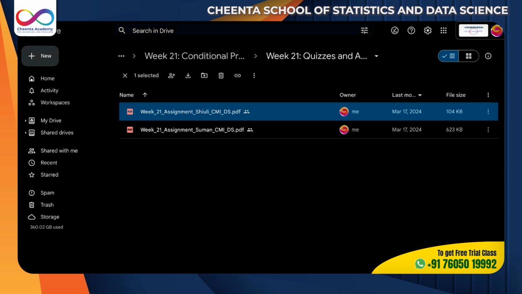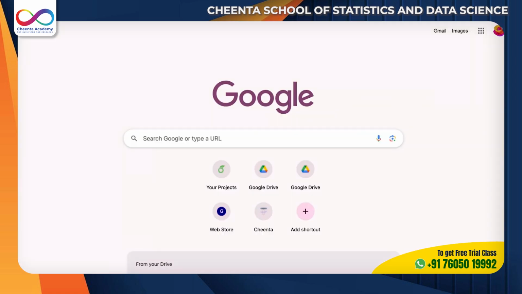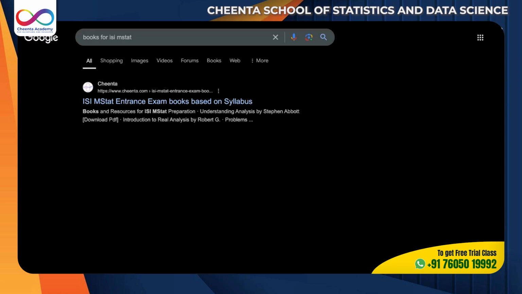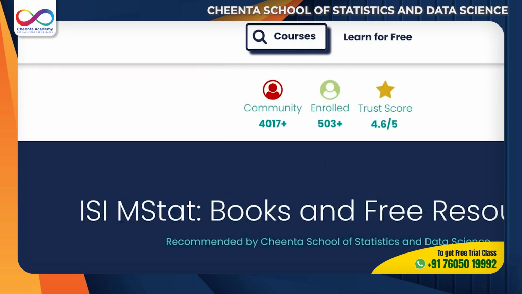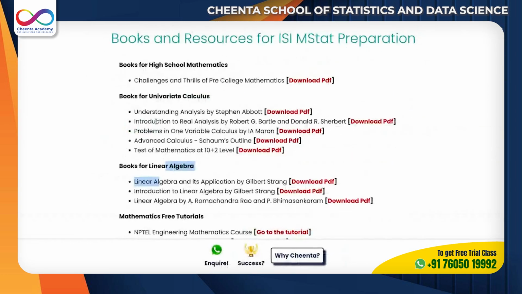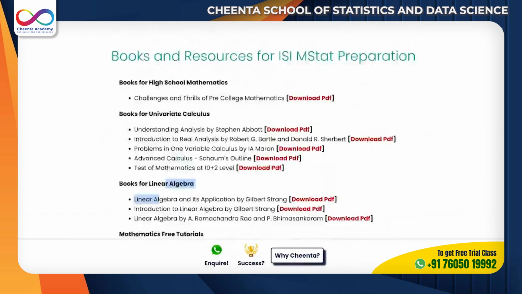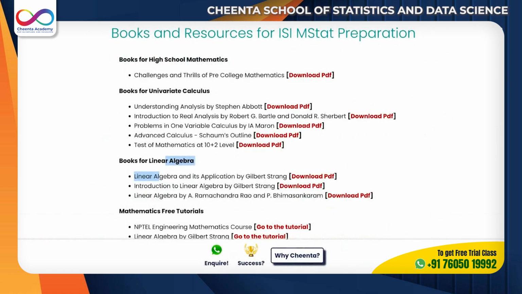Okay, now books. If you just search for books for ISI MStat on Google, the first thing is our one. You can search, and we have given a list of books and stuff. Yes, again, the books are good, but you have to organize and make a plan for yourself.